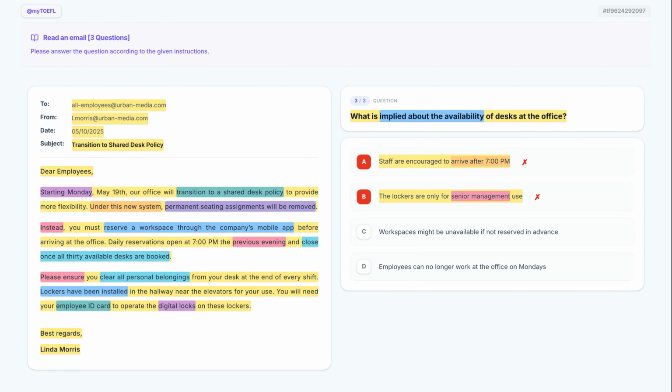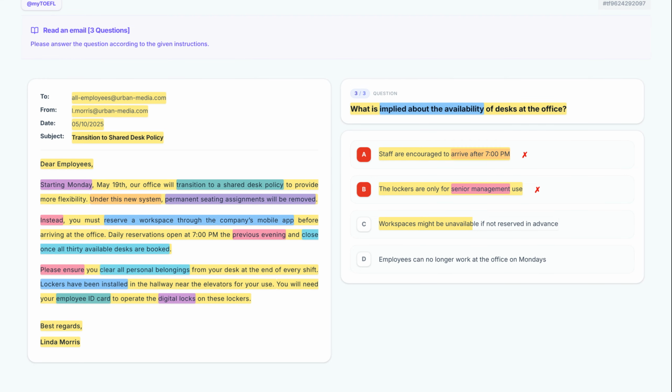Here's option C. Let's break it down. Workspaces might be unavailable if not reserved in advance. Since the text says reservations close once all desks are booked, we can infer that workspaces might be unavailable if you don't reserve them. This is a logical deduction based on the limited number of desks.